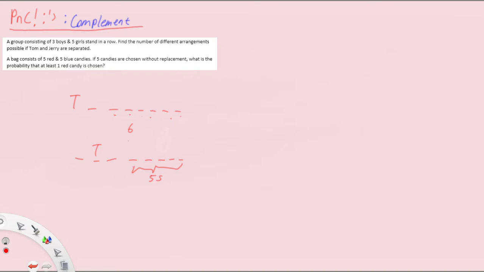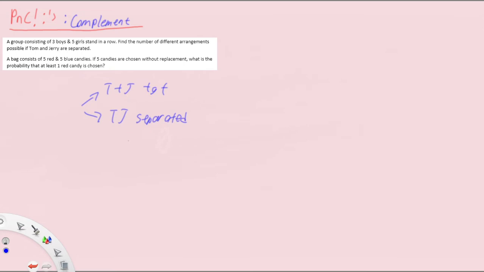Alright? So of course you can actually kind of simplify it. You can just consider Tom here, and then you just take times 2 factorial, but that wouldn't really help that much. Alright? So what else can we do? Now, you can really think of it this way. If Tom and Jerry are separated, what's the alternative? Them being together, right? So Tom plus Jerry together, or Tom and Jerry separated. Is there any other outcomes? No, right? They're either together or not. Very simple, just like any relationship.